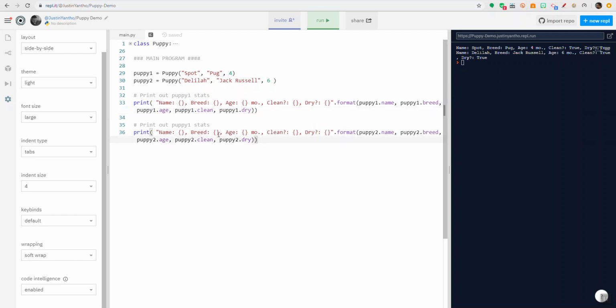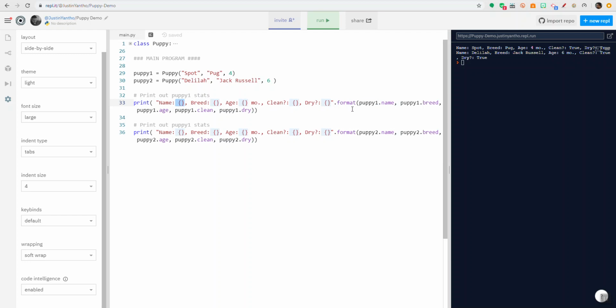So basically, I created a string of what I want to print. All right, you can see it's wrapped in the double quotes on each side. So I made this string, and basically I put the words I want to say, like I want to say the word name, colon, and then I put these curly braces, and every time I see a curly brace, that's where I'm going to put in a variable or some sort of dynamic value. So here, I've got this 1, 2, 3, 4, 5 things they're taking in or expecting to get. And so that's the string. And then I say dot format.